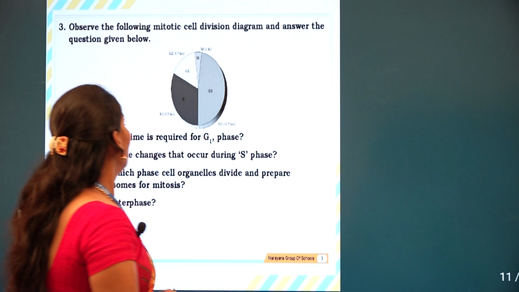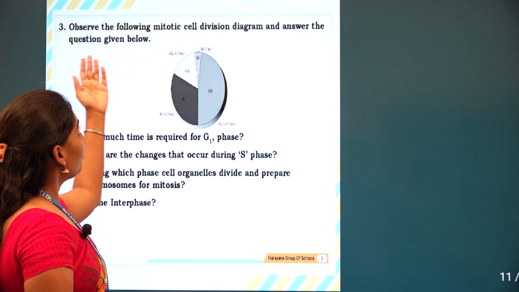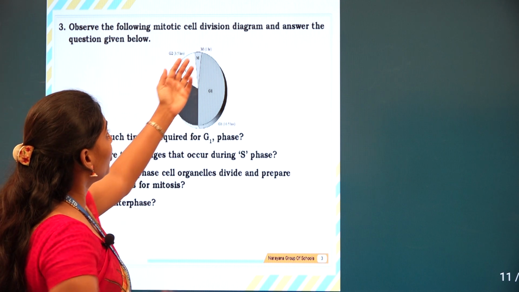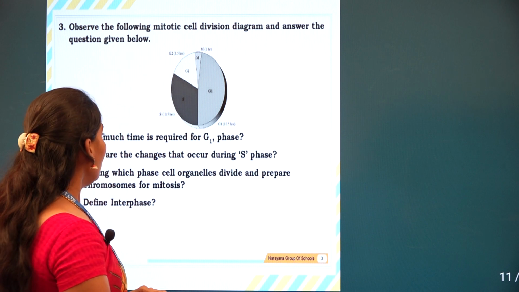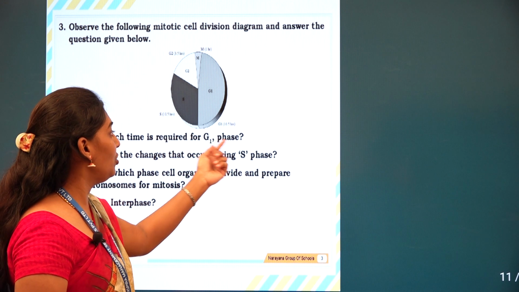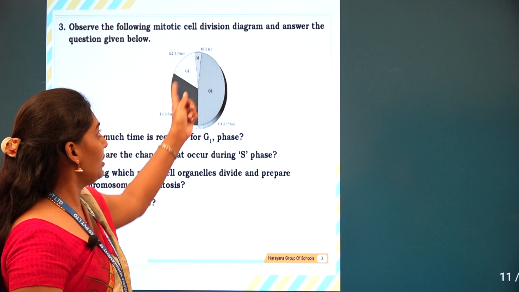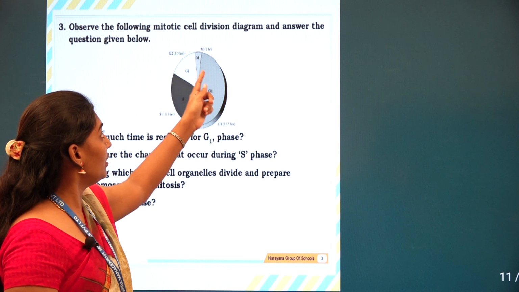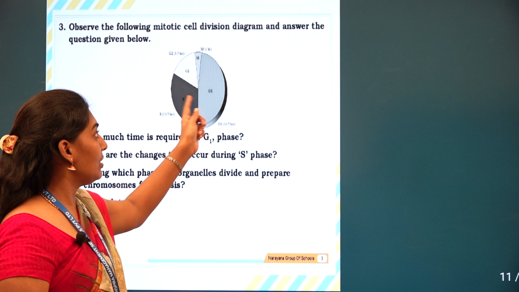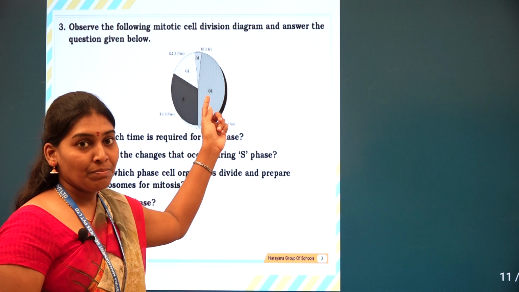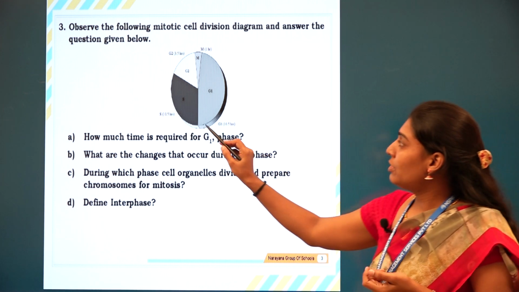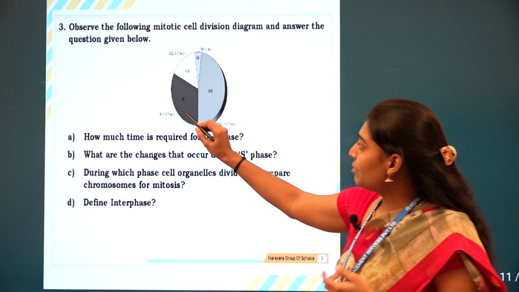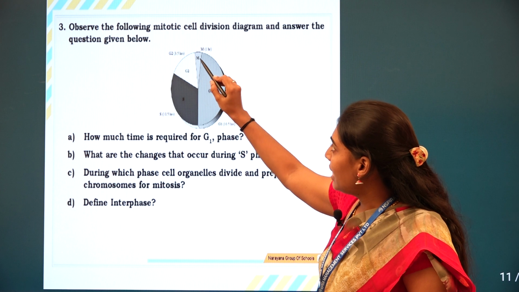Next question. Observe the following mitotic cell division diagram and answer the questions given below. How much time is required for the G1 phase? Here, this represents interphase. The first one, if you see here, is the G1 phase, S phase and G2 phase, then the M phase.